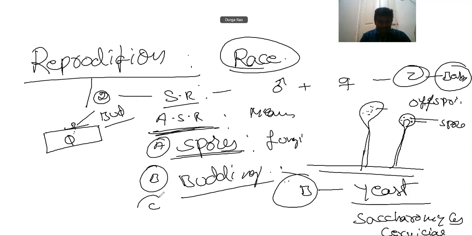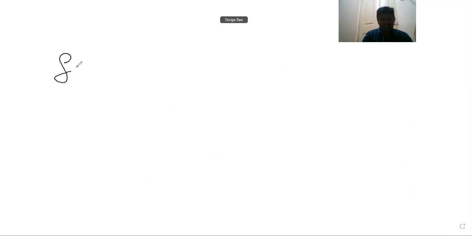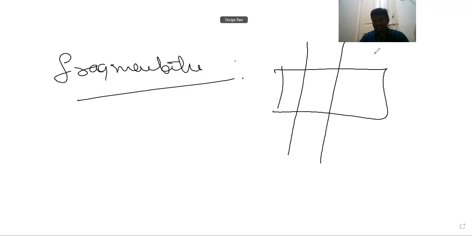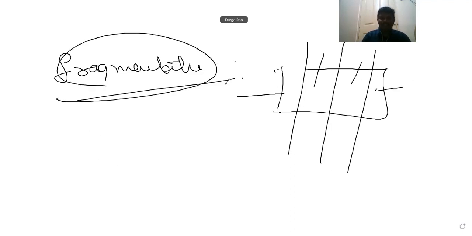And the third one is fragmentation. Fragmentation means, this is the parental body. When the parental body is cut into several fragments or several pieces, each fragment can give rise to a new individual organism. That process is called fragmentation.